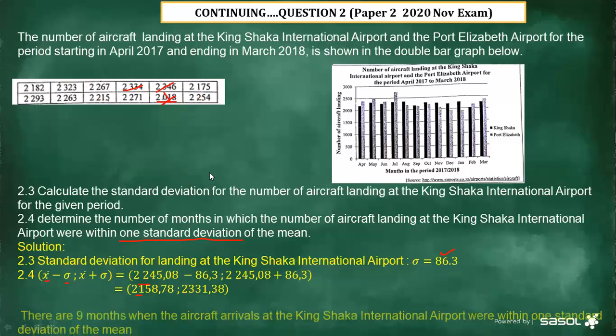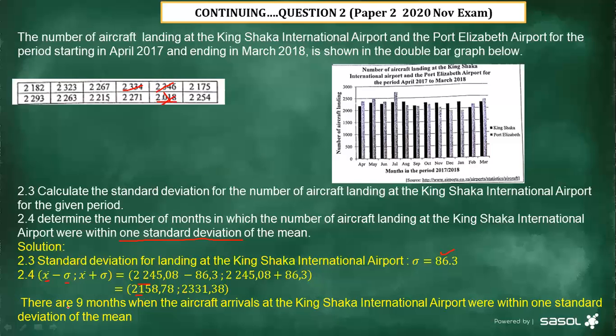That gives us the answer: there are 9 months when the aircraft arriving at the Kinshasa International Airport were within 1 standard deviation of the mean. So that's how you should determine how many months we are looking for.